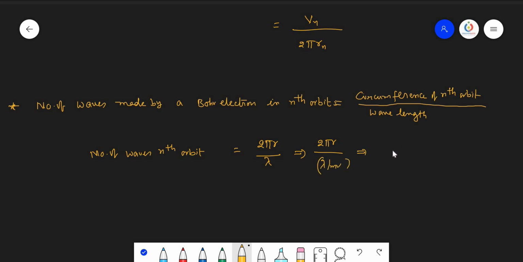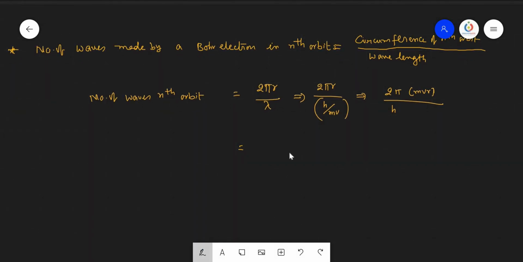So this can be written as 2 pi mv, bringing it to the numerator, 2 pi into mvr, divided by h, since lambda is h upon mv. Here mvr is the angular momentum of the electron that we discussed at the start of this video.